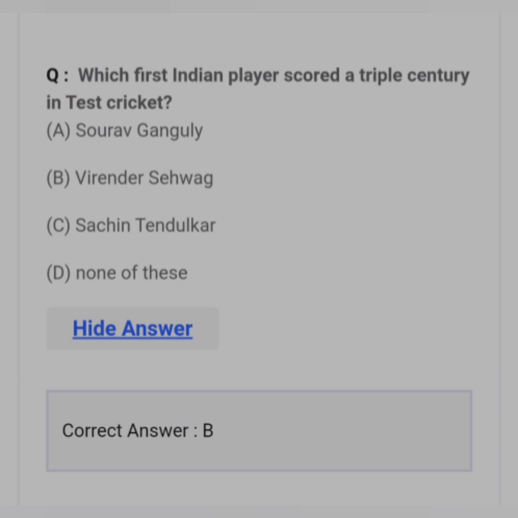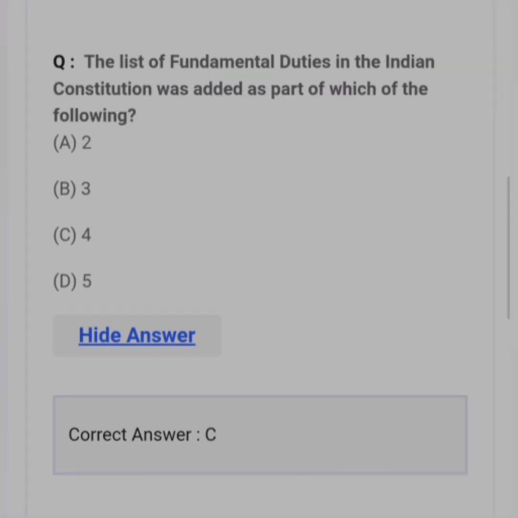Which first Indian player scored a triple century in Test cricket? Answer B. Virender Sehwag. The list of fundamental duties in the Indian Constitution was added as part of which of the following? Answer C. 4th.